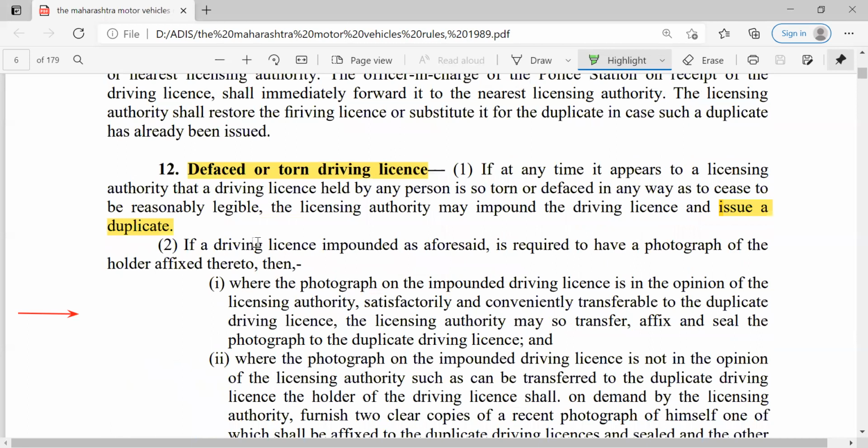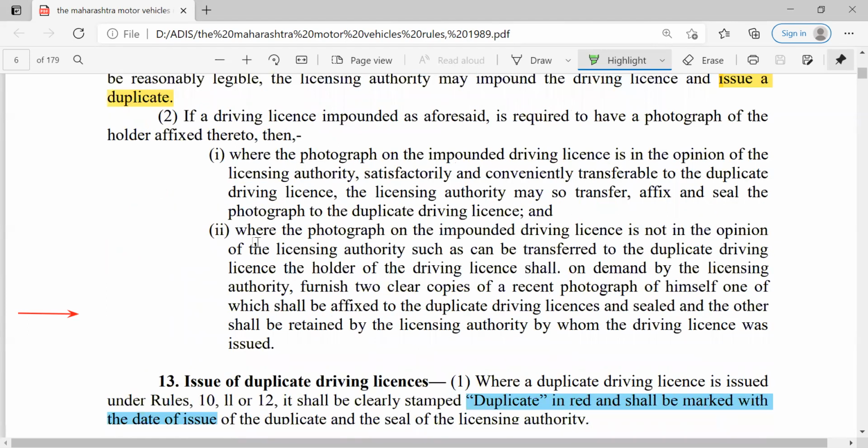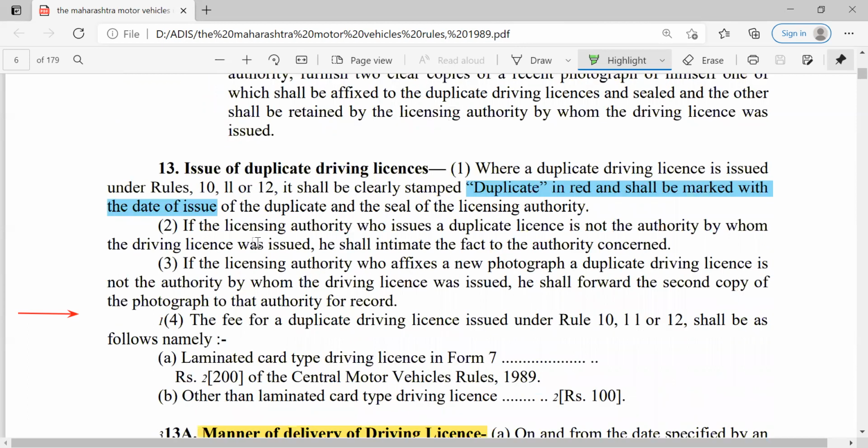If you have defaced or torn the driving license, then also you can apply for the duplicate license. That duplicate license is in red and shall be marked with the date of issue, showing that it is the duplicate license from this date.